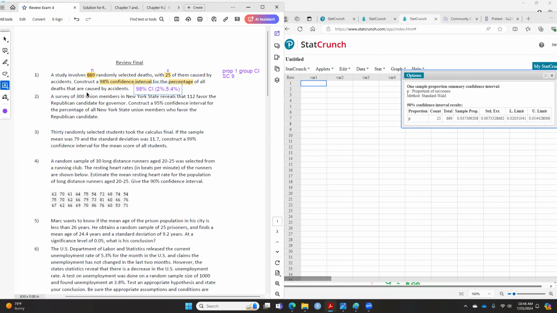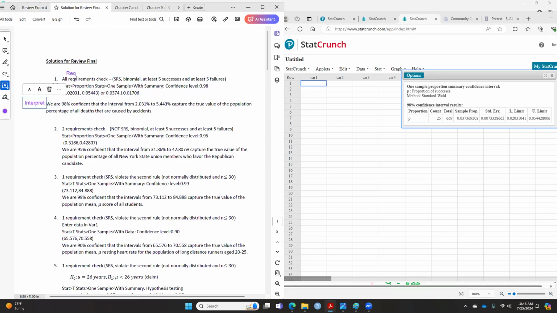This question only wants us to construct or find the 98% confidence interval. Usually, if I just want you to find this, your answer will be just this. You do not need to go through all these things because the question did not ask, but I did the whole nine yards here.